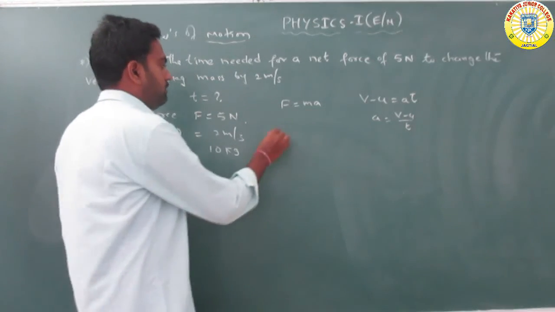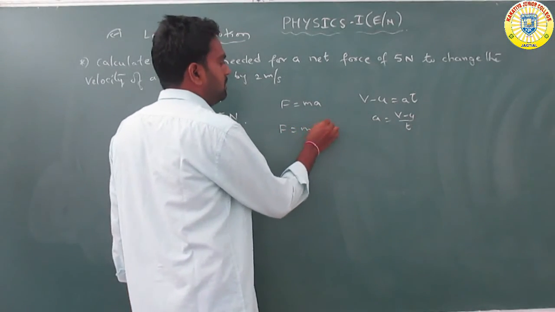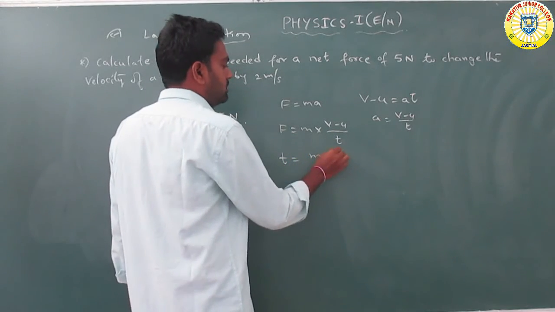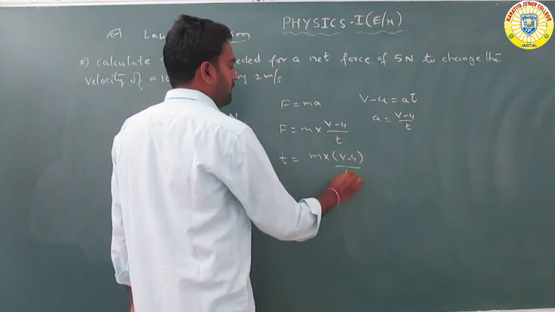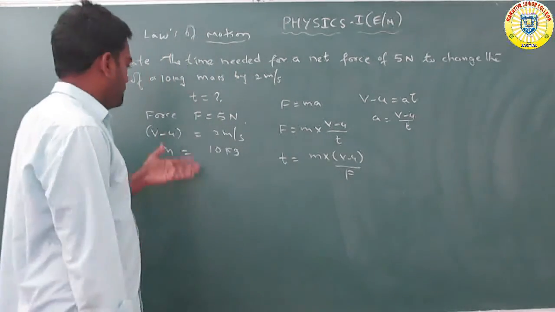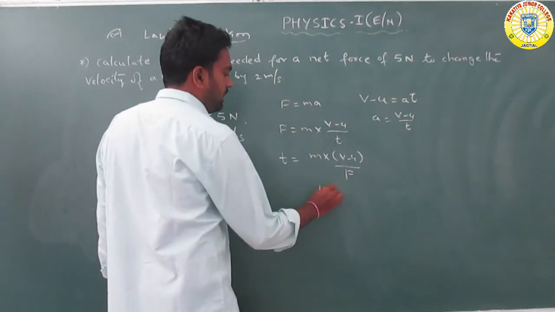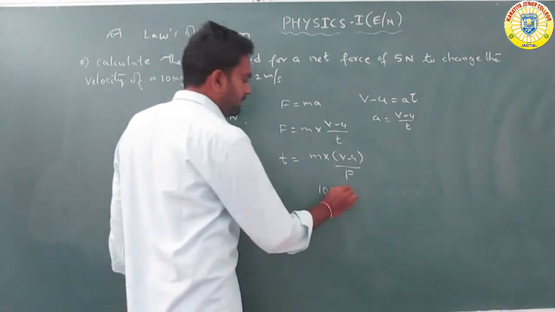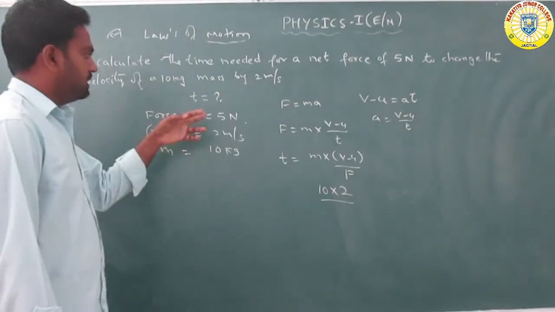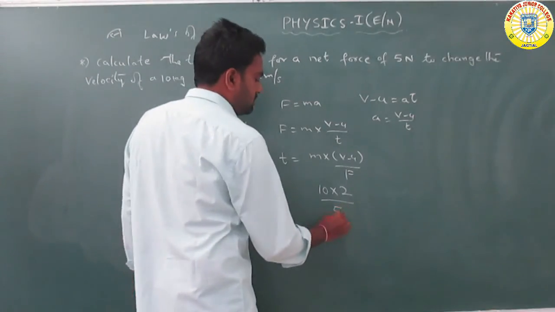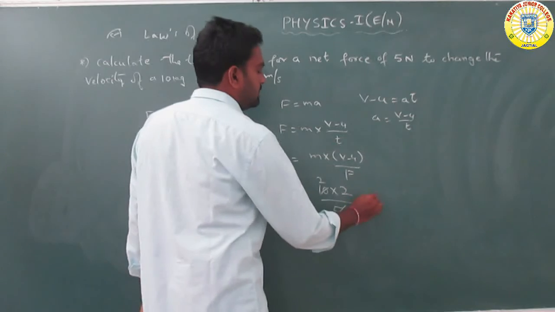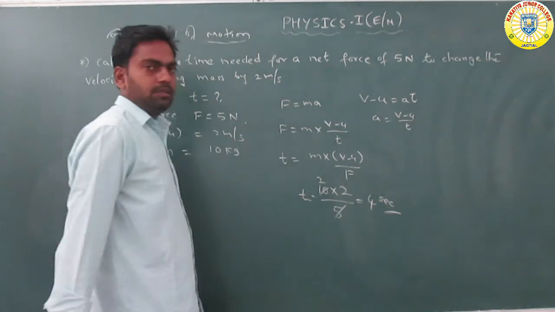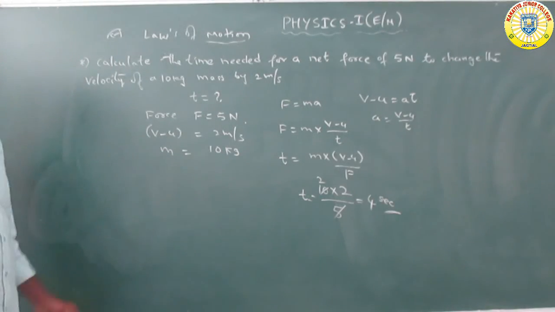So F is equal to m into (v minus u) by t, so t is equal to m into (v minus u) by F. With m equal to 10 kg, v minus u equal to 2 meter per second, and the force equal to 5 newtons, t is equal to 10 times 2 divided by 5, which is 4 seconds. So the time needed is 4 seconds.